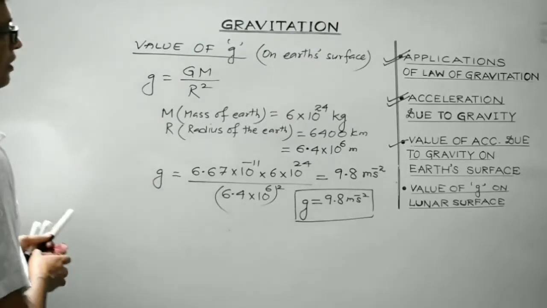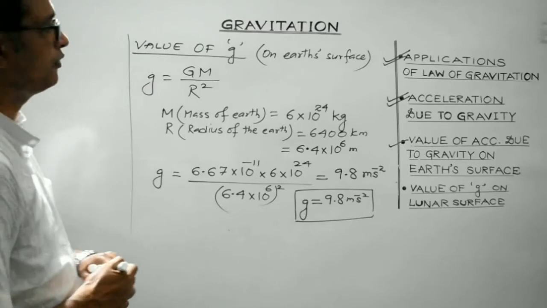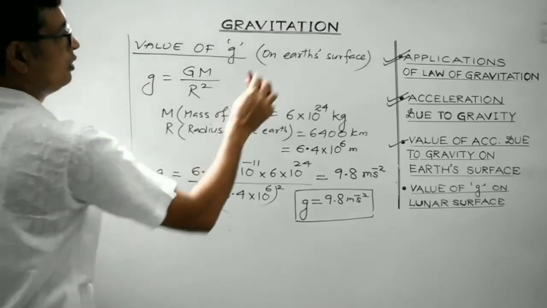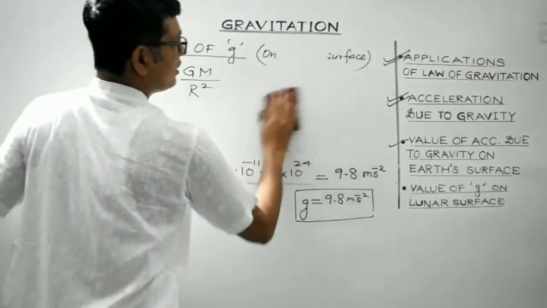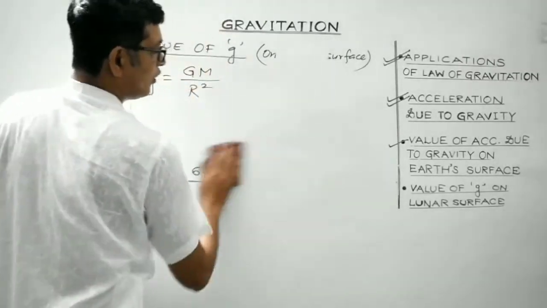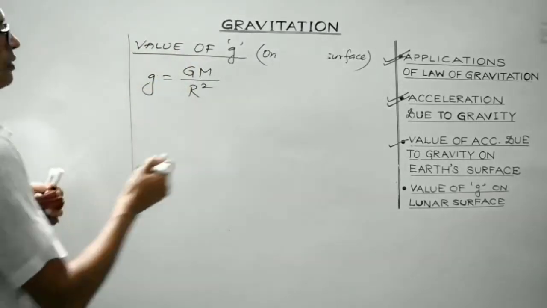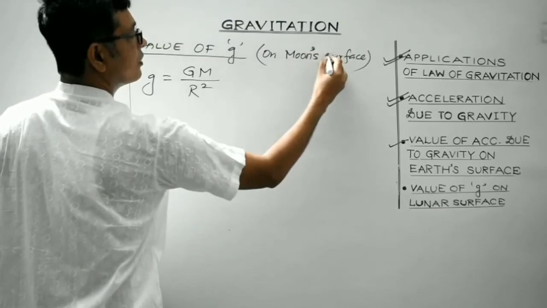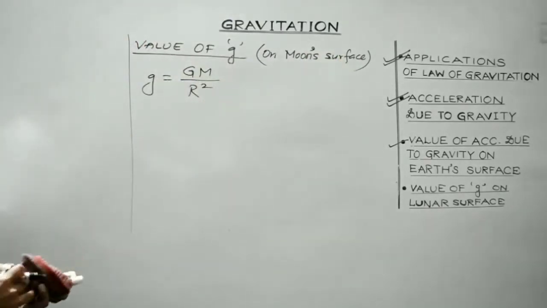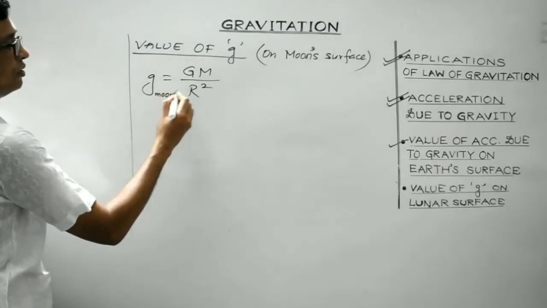Clear? Okay. Also, we can determine the value of small g on lunar surface. Lunar surface means on the moon surface. So, let's try to find out the value of small g on lunar surface. Lunar means moon, on moon's surface. We'll make use of the same formula. So, we need to calculate the value of acceleration due to gravity on moon surface.